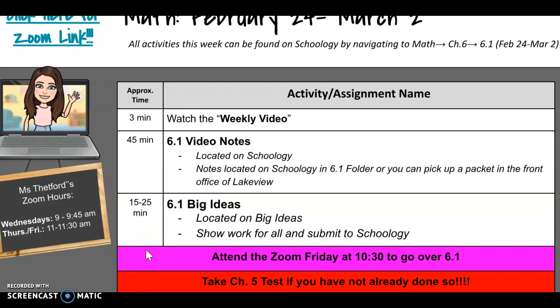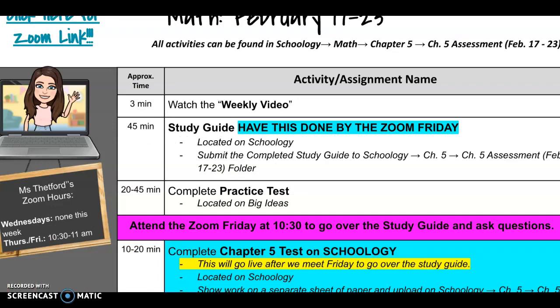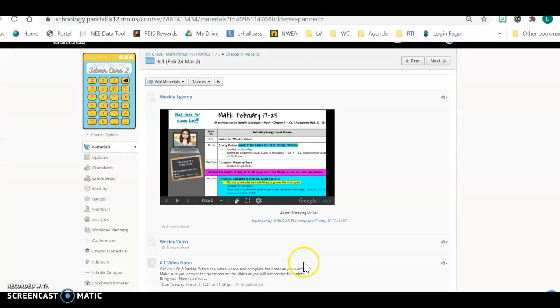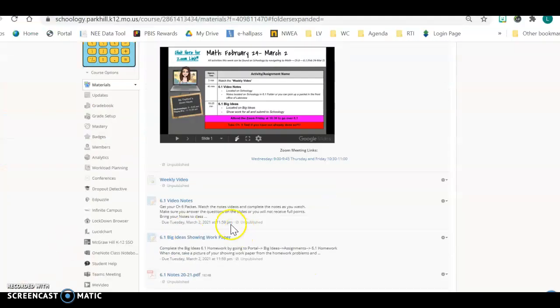So let's get out of here and go look at that folder. So in our folder, we have our 6.1 video notes. Here's where you're going to post your showing work form for your 6.1 Big Ideas. Remember, this is how you get a 3 out of 3 on your homework. You need to show your work on a piece of paper, and then you will post that here. And then here are those 6.1 notes that you can download to your computer.